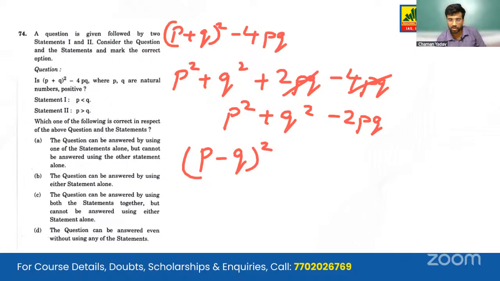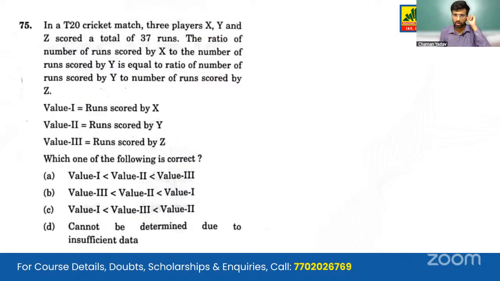So the statements which we are given, again, the correct answer will be D. This question can be answered even without using any of the statements. We do not know whether P is less than Q or P is greater than Q. We do not need that in solving this particular question. Moving on to the next question.